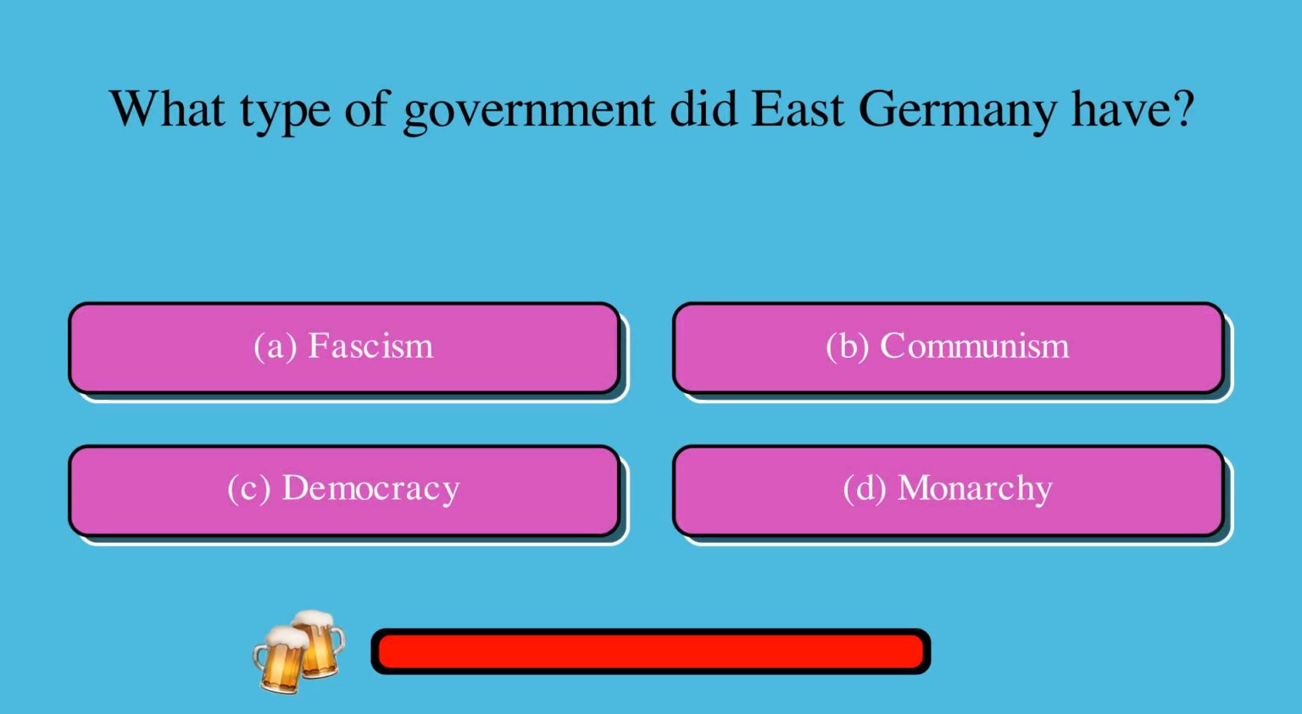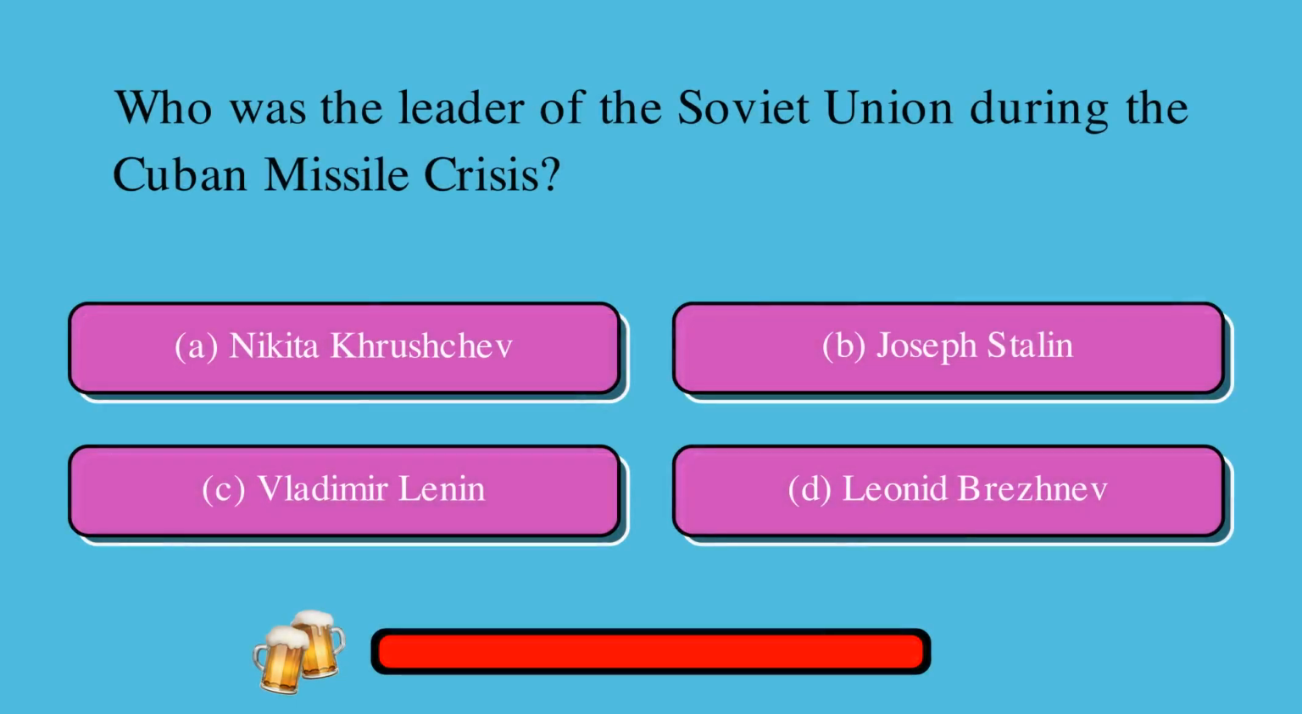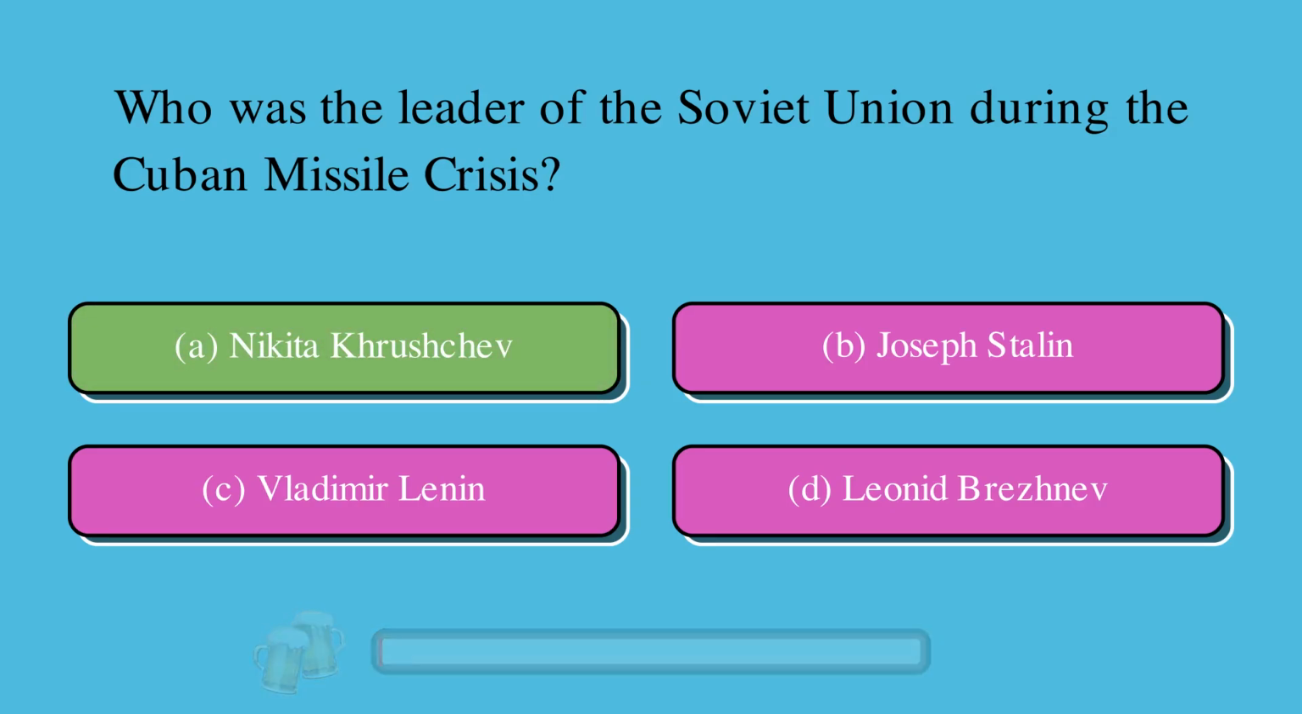What type of government did East Germany have? A. Fascism, or B. Communism, or C. Democracy or monarchy? The correct answer is B. Communism. Who was the leader of the Soviet Union during the Cuban Missile Crisis? A. Nikita Khrushchev, or B. Joseph Stalin, or C. Vladimir Lenin, or D. Leonid Brezhnev? The correct answer is A. Nikita Khrushchev.